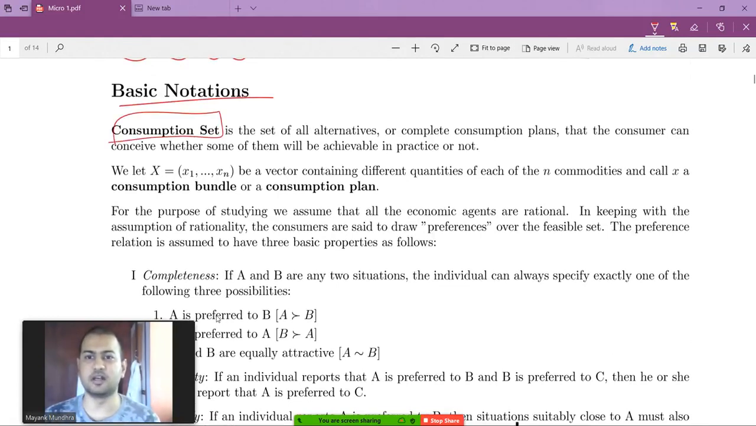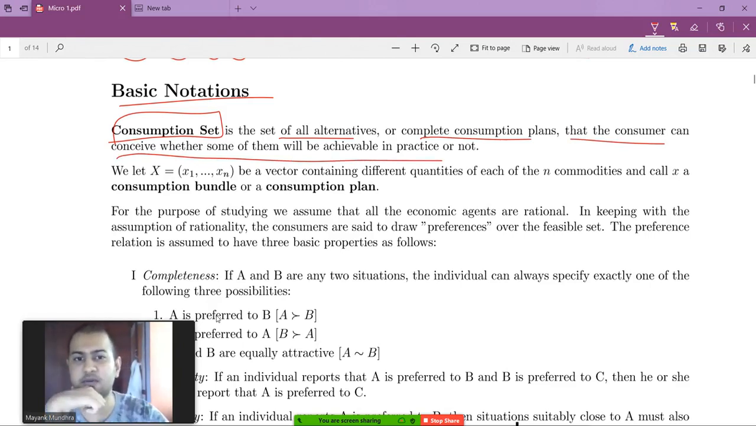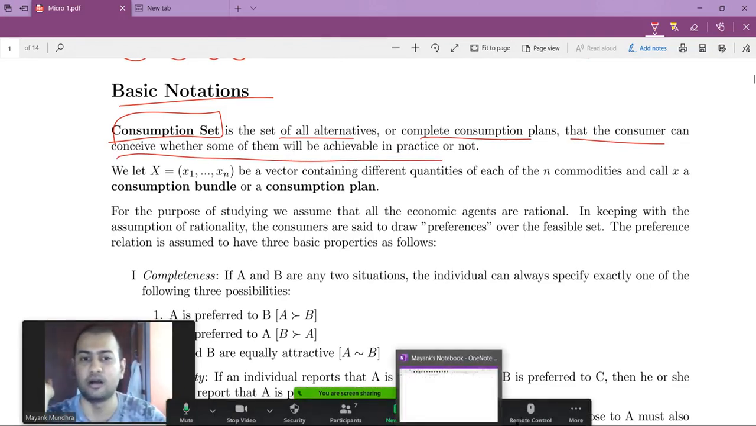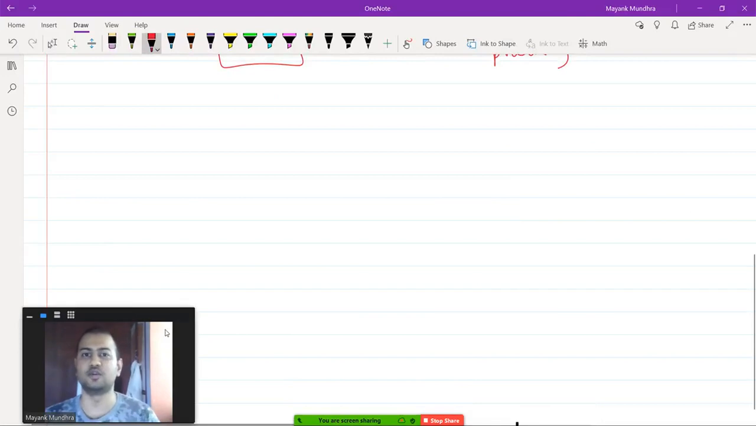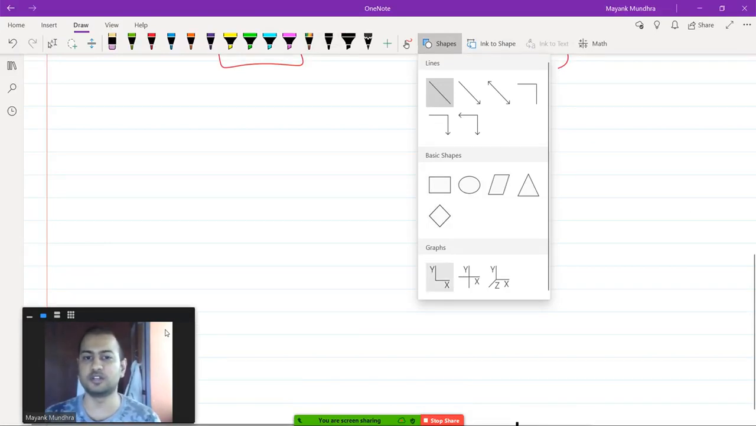The first one is the consumption set. The consumption set is the set of all alternatives or complete consumption plans that the consumer can conceive, whether some of them will be achievable in practice or not. So the consumption set is theoretically everything that you can consume. For example, if you are talking about a consumer who's consuming two goods, let's say